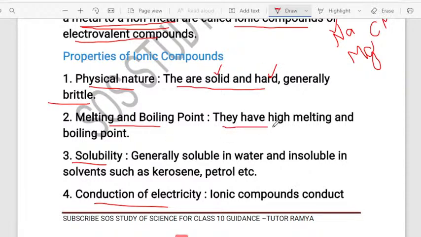And ionic compounds have a high melting point and also a high boiling point. Ionic compounds are generally soluble in water and they are insoluble in petrol, diesel and kerosene.